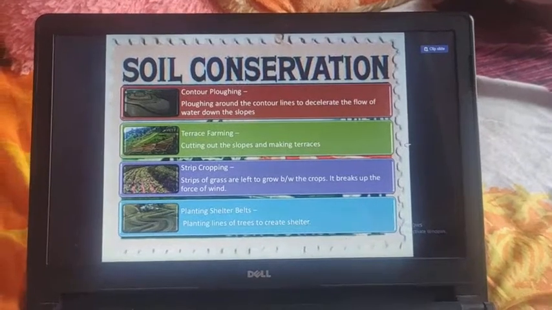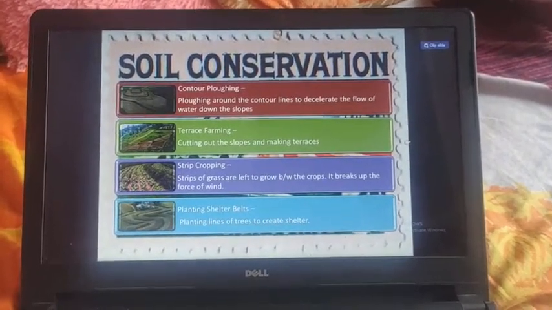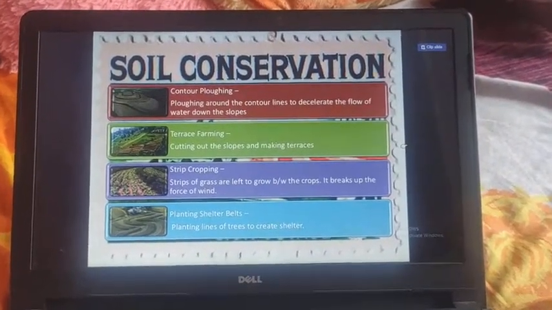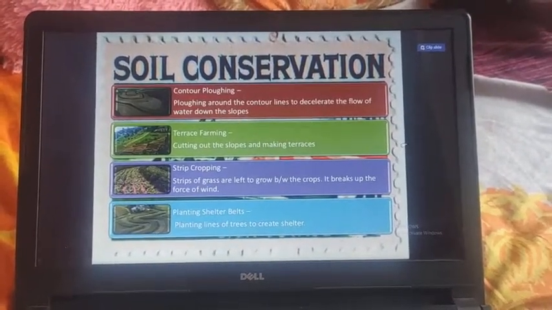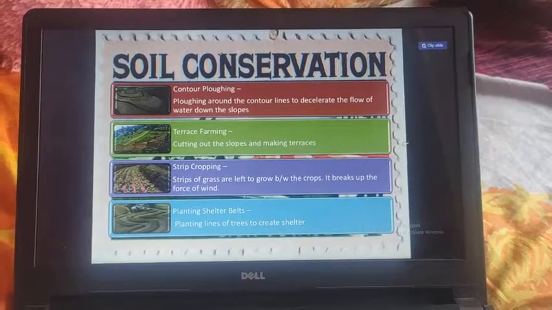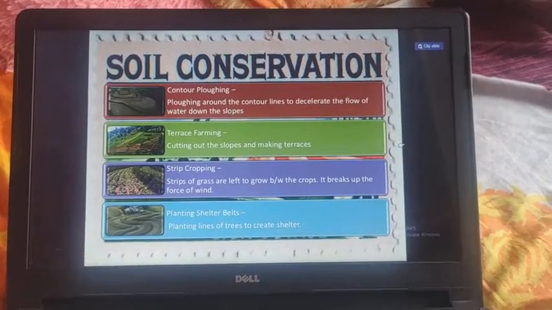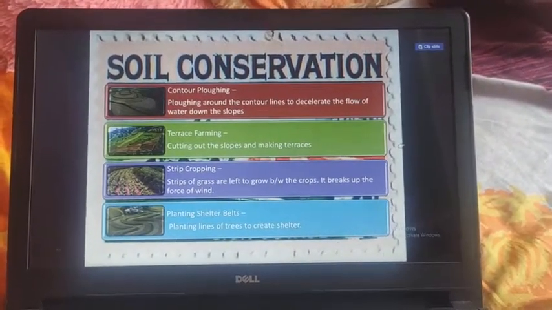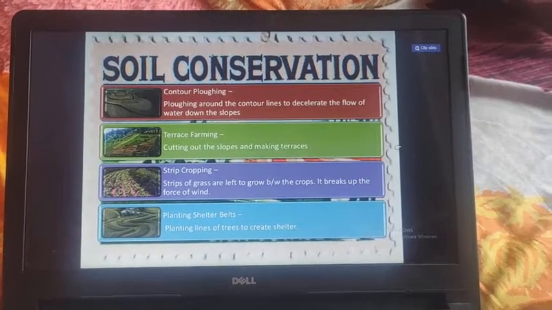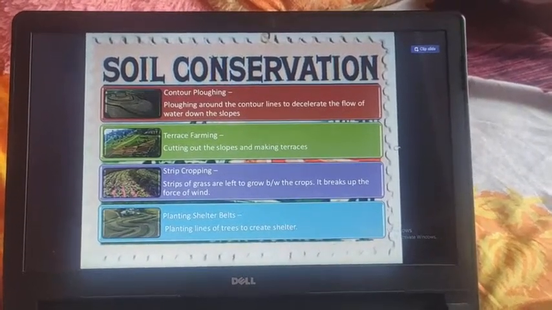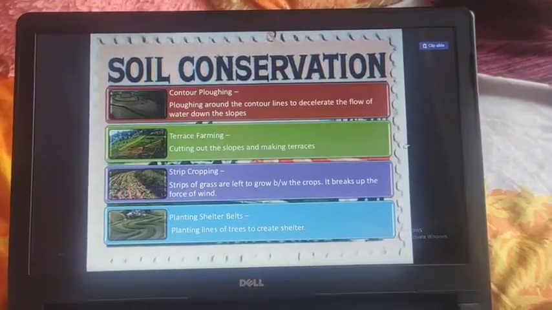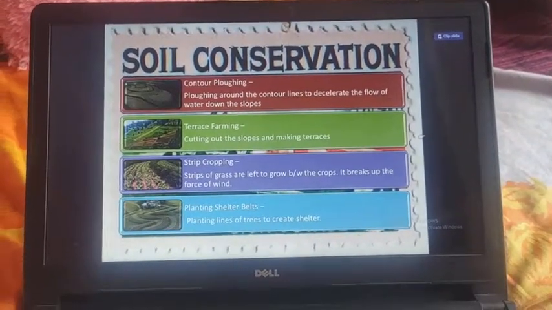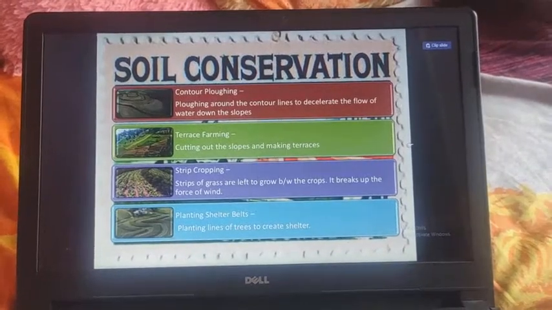You should keep this in mind. What are those factors? Those are natural factors and human factors. What are human factors? Overgrazing, nice. And second one, mining, good. Construction, shabash. So these are responsible for soil erosion. And natural factors, wind, glaciers and water lead to soil erosion. So dear students, both are factors responsible for soil erosion.